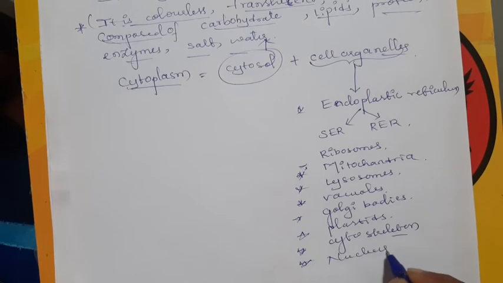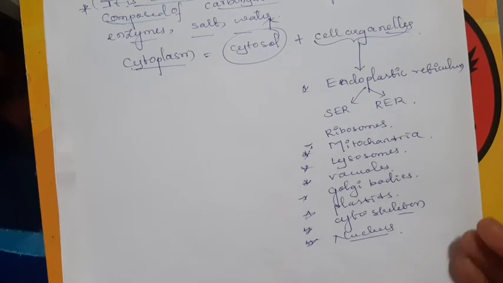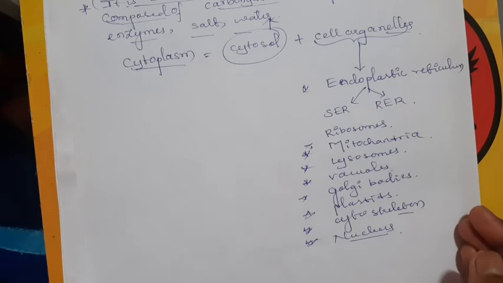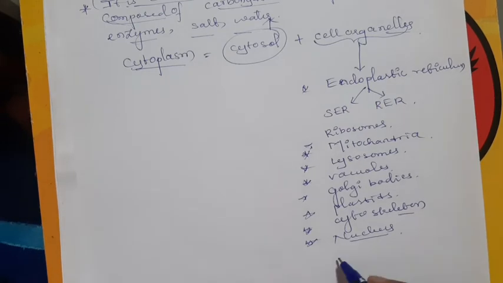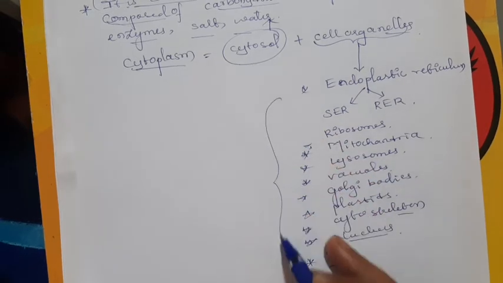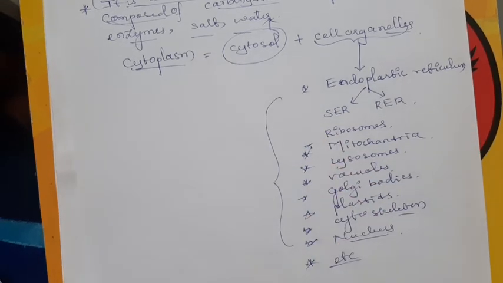The nucleus is also present, meaning we also consider the nucleus as a cell organelle. Then many other small cell organelles like peroxisomes, centrioles, etc. These are the main cell organelles which are present in the eukaryotic cell. Okay. Now we can discuss the cell organelles one by one. First, we will start with the main cell organelle, that is endoplasmic reticulum.